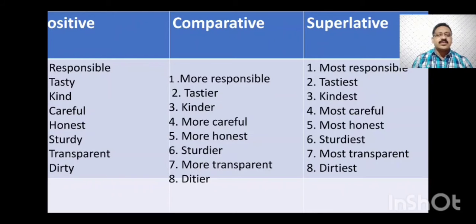Honest, more honest, most honest. Study, studier, studiest. Transparent, more transparent, most transparent. Dirty, dirtier, dirtiest. Here are some of the words which we see in positive form. Now we have changed the positive form of that adjective into comparative form and superlative form.